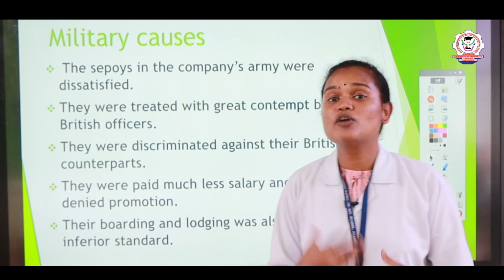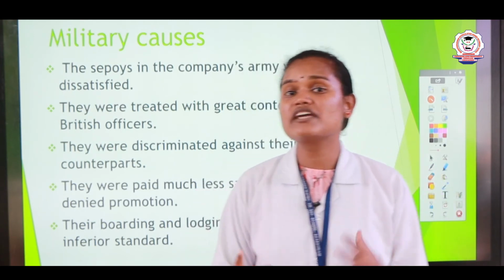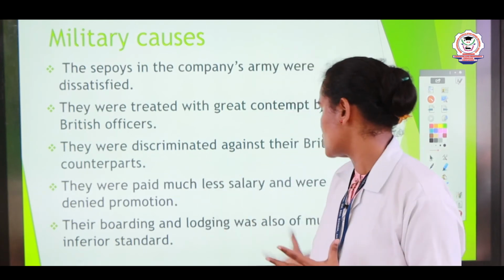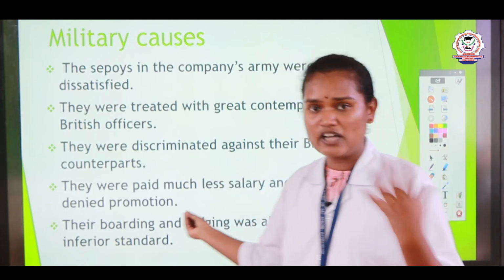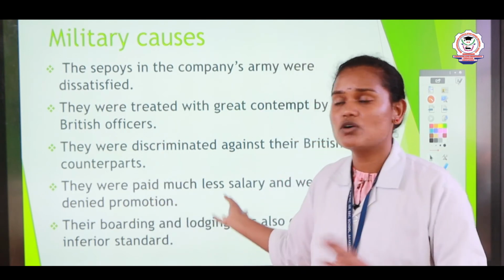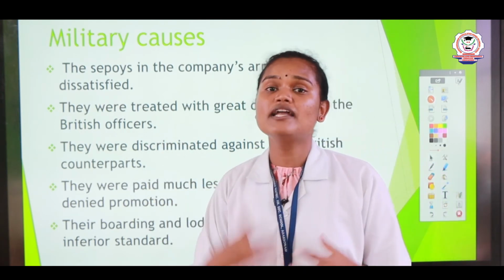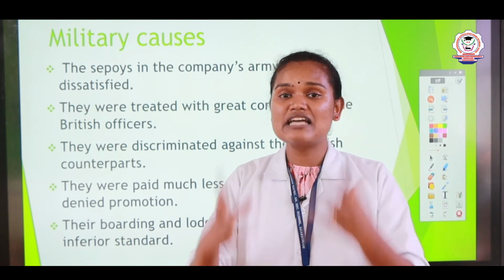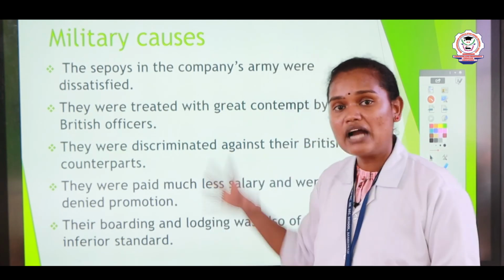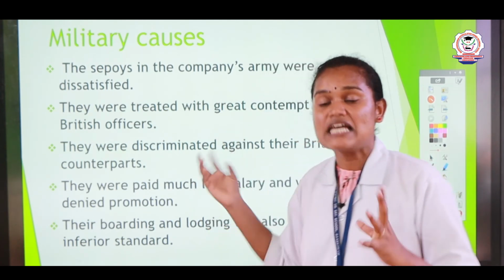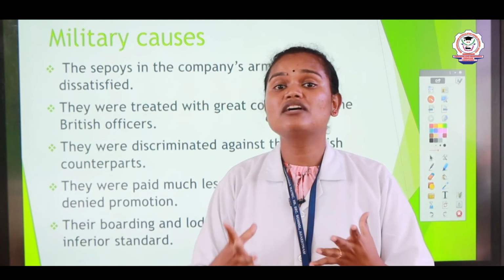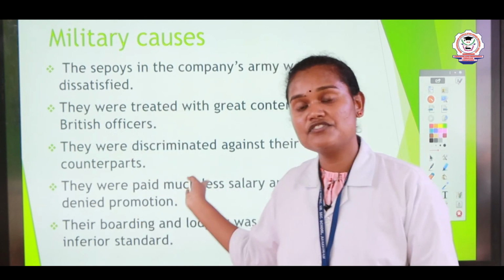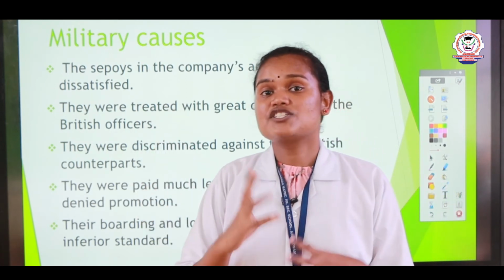What about their accommodation, food and accommodation? That also we can see the discrimination. They didn't get proper lodging. Lodging means food and accommodation, all included in that term. So they didn't get proper food and accommodation. Continuously they worked under British rule, but they were considered as slaves. Okay, so under the British rule, the first outbreak came from the Sepoys. That's why the 1857 revolt is considered the Sepoy mutiny.